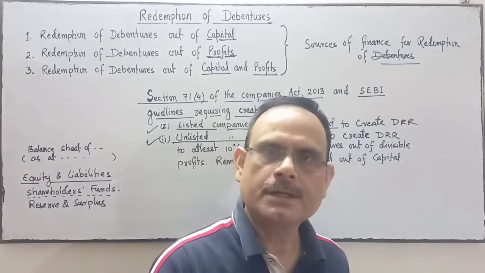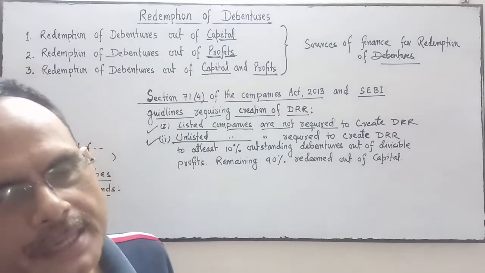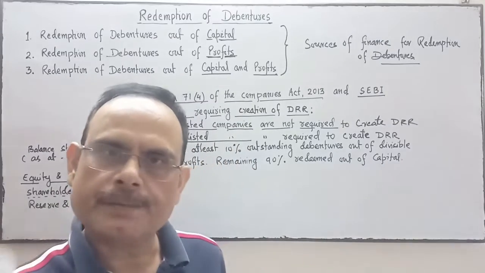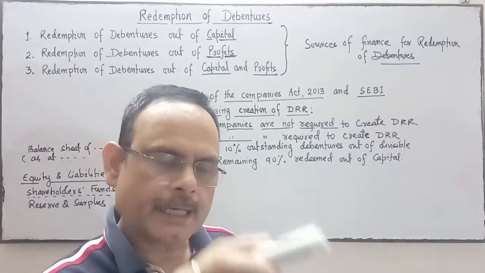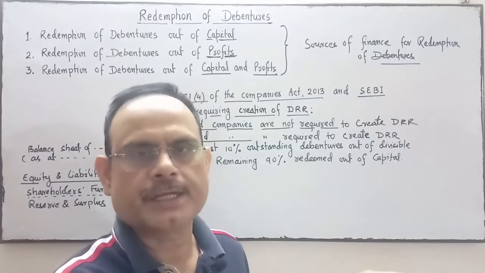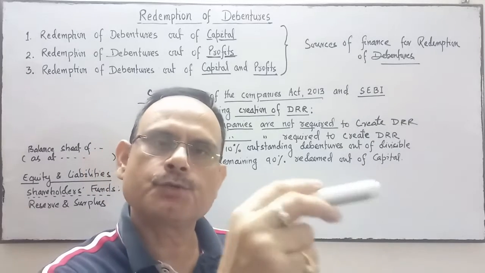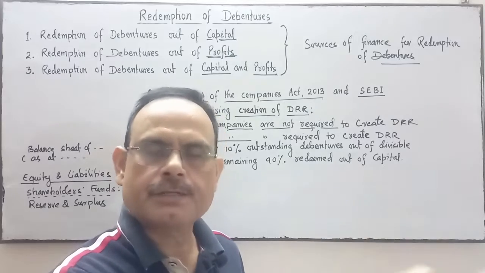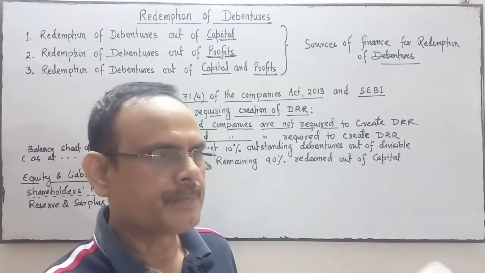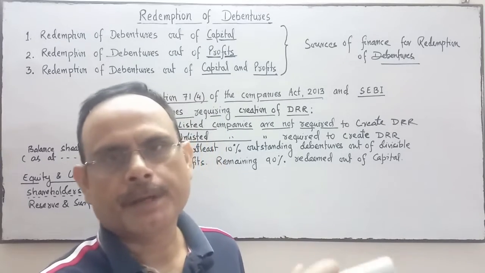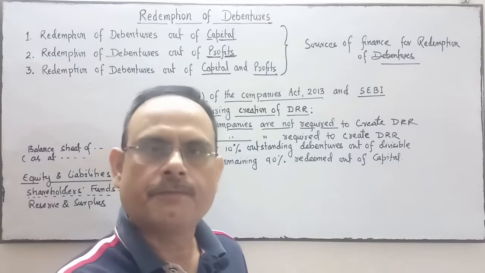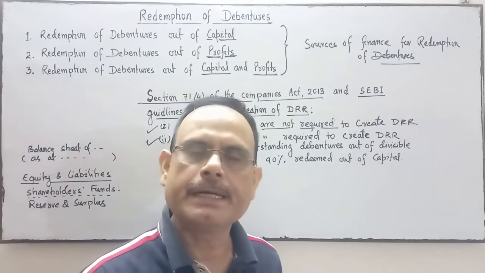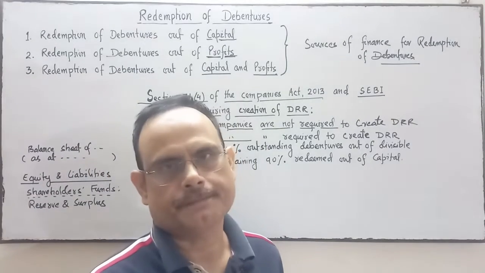It means when the company is going to redeem the debenture, at that time the company issues new securities in the market, maybe shares, debentures, public deposits, bonds, or takes a further loan from a financial institution, and from that amount the company redeems the debenture.